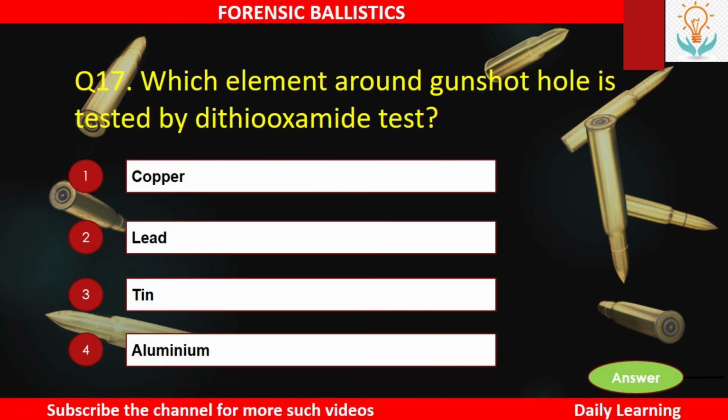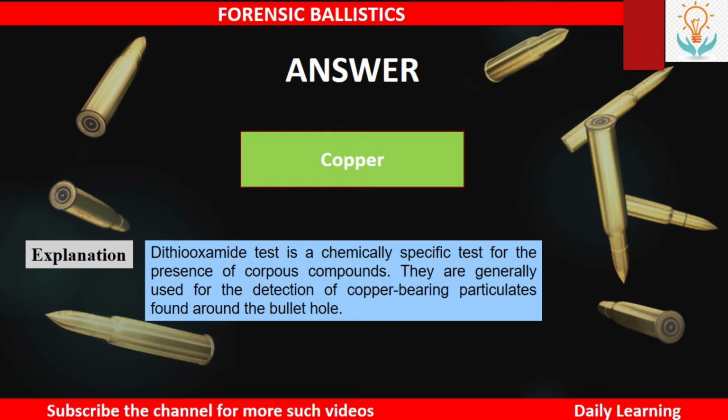Next, which element around a gunshot hole is tested by the dithiocyanide test? Number 1, copper, number 2, lead, number 3, tin, or number 4, aluminium. So the answer is copper. Dithiocyanide test is a chemically specific test for the presence of cuprous compounds. It is generally used for detection of copper bearing particulates found around the bullet hole.